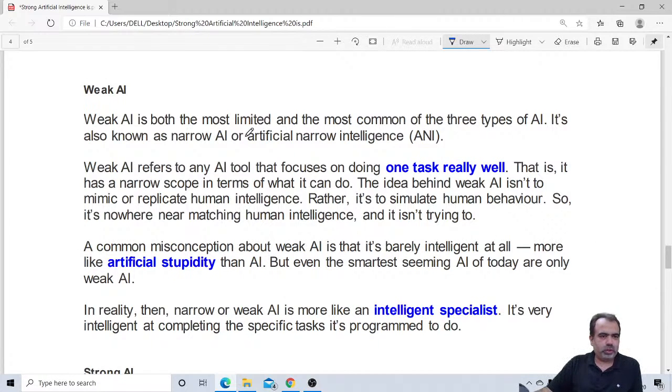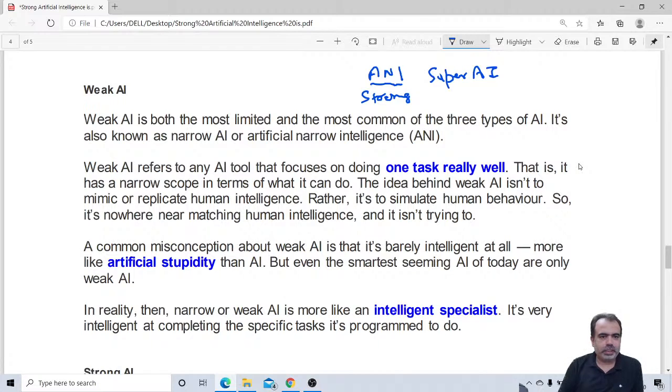So let me first start with weak AI. I would like to discuss what is weak AI. Weak AI is both the most limited and the most common of the three types of AI. Basically, there are three types of AI. One is what we call ANI, and another is what we call super AI, and the last one is what we call strong AI. Sorry, the first one is ANI, then strong AI, and at the last super AI. Let me first go through all these three, because this is very important to know prior to starting the questions, and in the meantime others will also join.